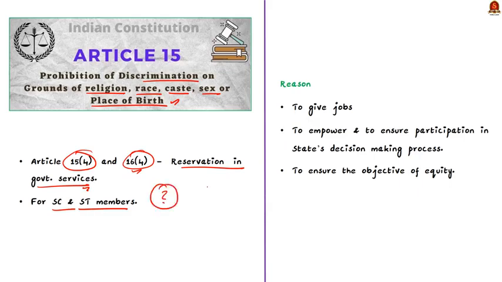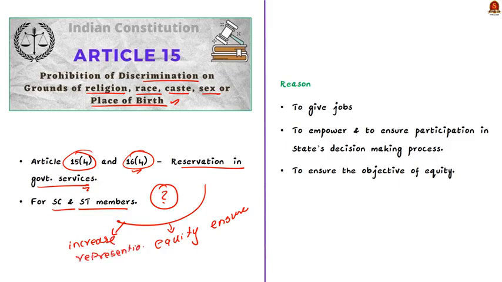See, the main objective of providing reservation to the scheduled caste, scheduled tribe and the other backward classes in services is not only to give jobs to some persons belonging to this community, it basically aims at empowering them and ensuring their participation in the decision making process of the state. Okay, and thereby the constitution makers wanted to ensure the objective of equity. So now let us see what are all the constitutional provisions that are available regarding this reservation.